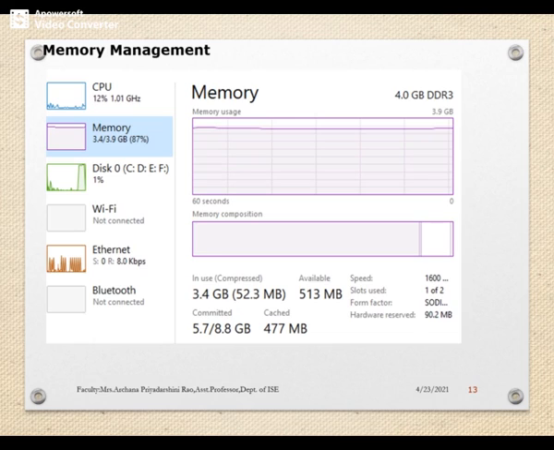Now compare this with memory management, which is concerned with the management of primary memory.